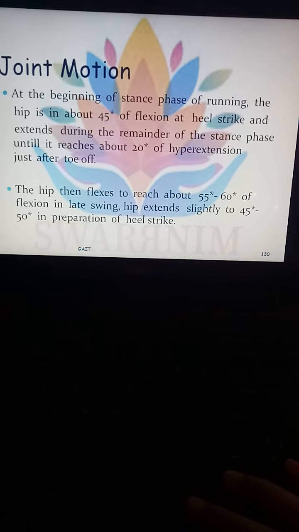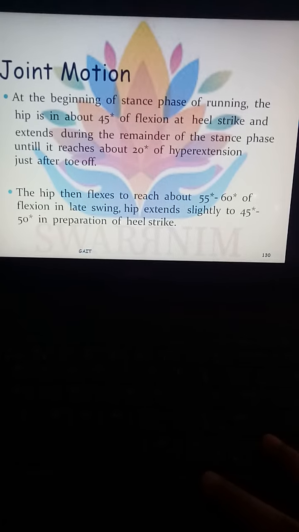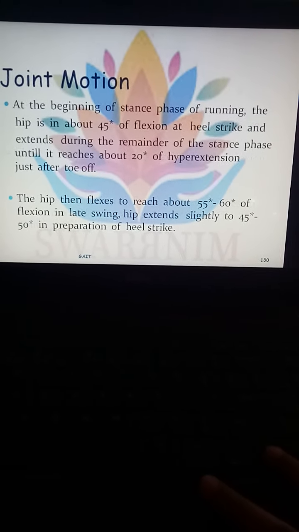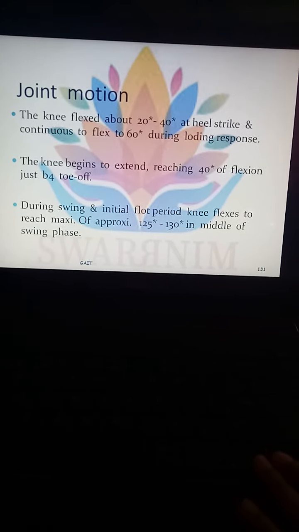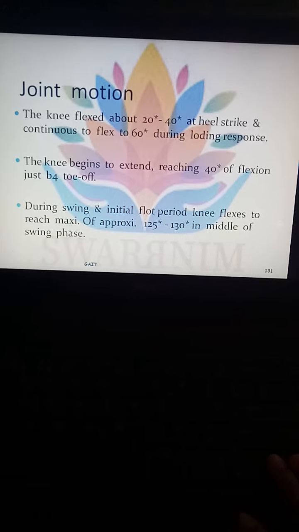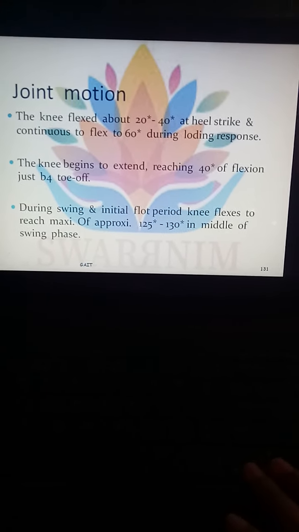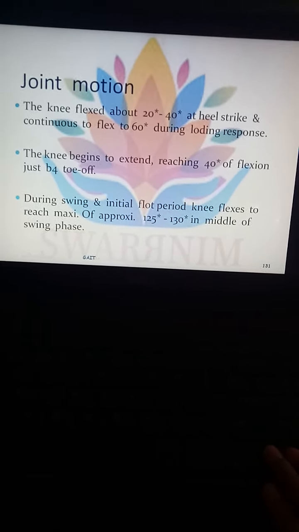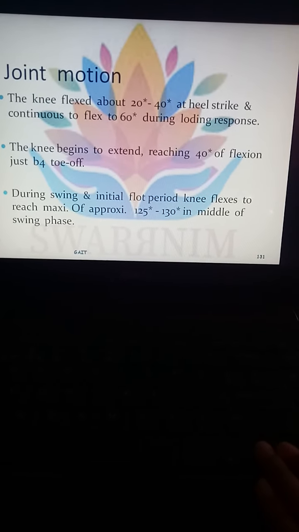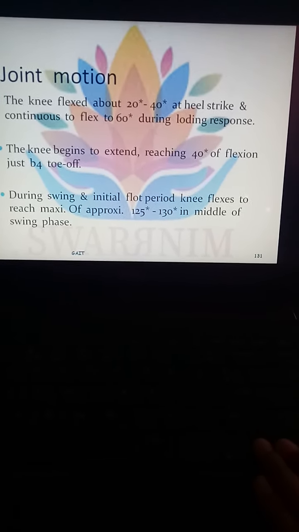Same with the knee joint, it will first go into the flexion position, then it will go into the extension position. So the knee joint will be about 20 to 40 degrees of flexion at heel strike, and it will continue to flex about 60 degrees in the loading response position.